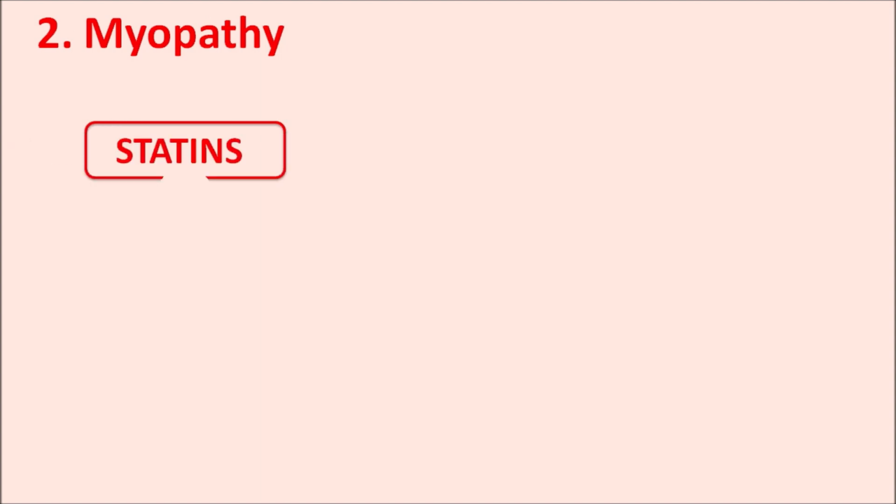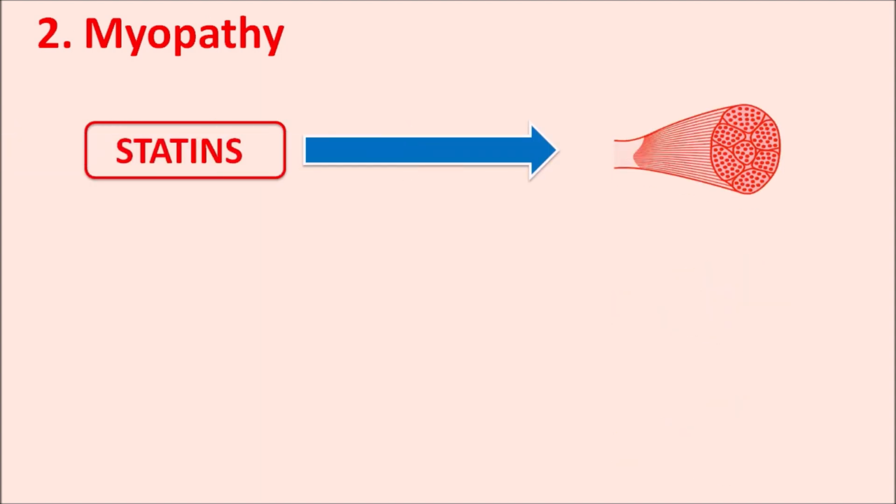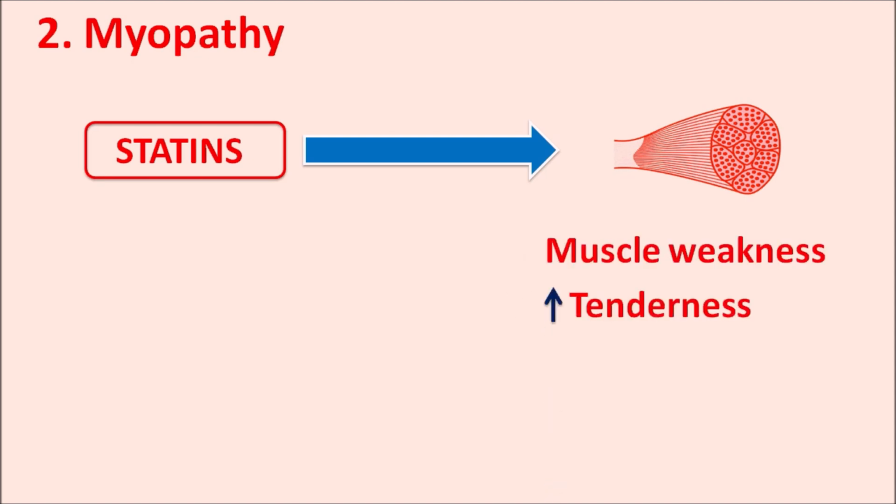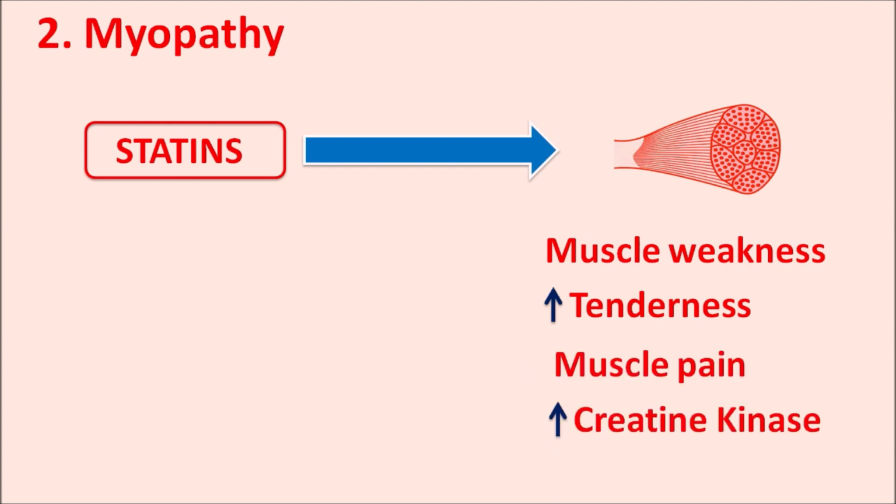So statins can affect the skeletal muscle functionality and they can produce some muscle dysfunction resulting in increased muscle weakness, increased muscle tenderness, stiffness of the muscle, pain, and even increased levels of creatine kinase, which indicates some muscle damage. All this can be observed in the patients with use of statins again for longer periods. So CK levels should be again monitored when the statins are prescribed for longer periods.